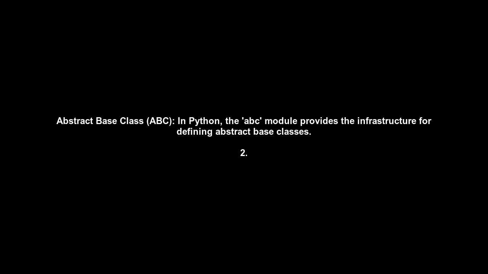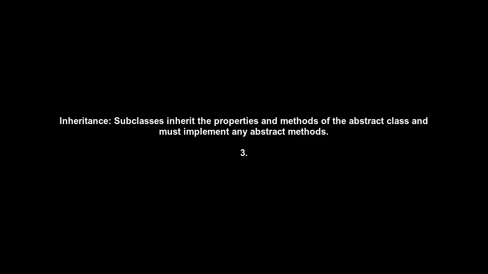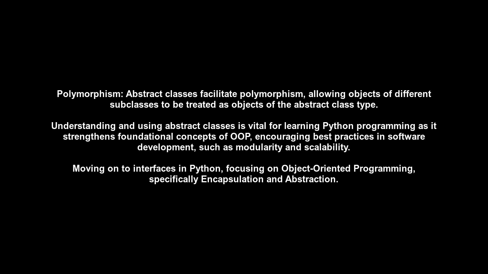Let's delve into some important concepts. 1. Abstract Base Class, ABC. In Python, the ABC module provides the infrastructure for defining abstract base classes. 2. Inheritance. Subclasses inherit the properties and methods of the abstract class and must implement any abstract methods. 3. Polymorphism. Abstract classes facilitate polymorphism, allowing objects of different subclasses to be treated as objects of the abstract class type. Understanding and using abstract classes is vital for learning Python programming, as it strengthens foundational concepts of OOP, encouraging best practices in software development, such as modularity and scalability.